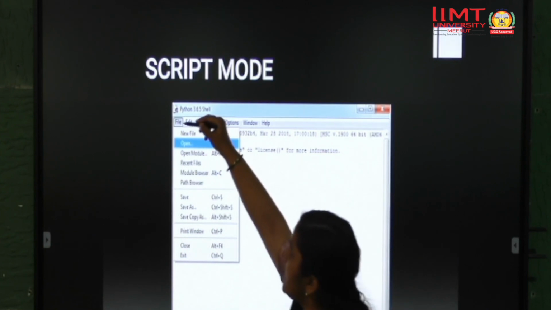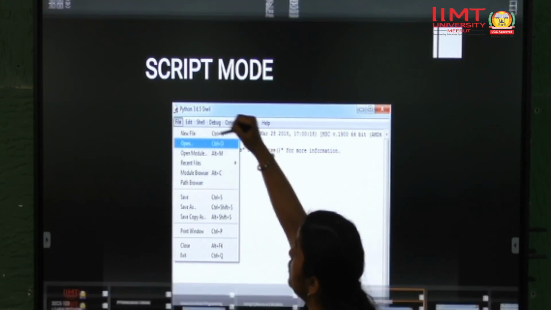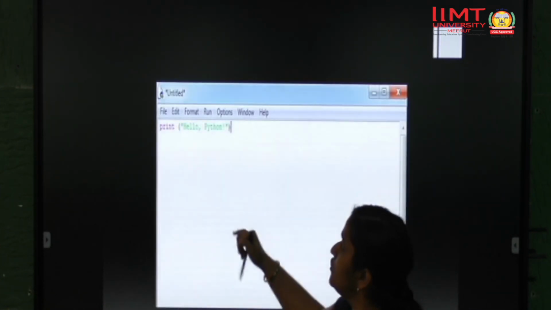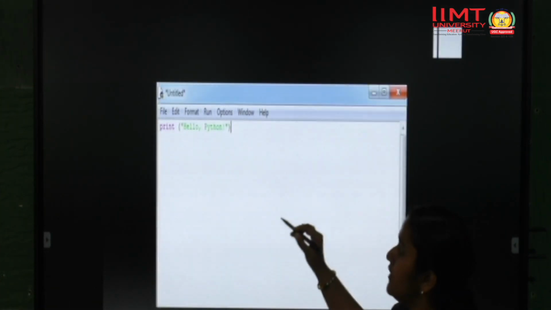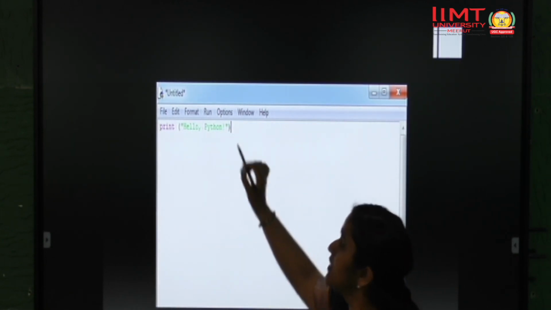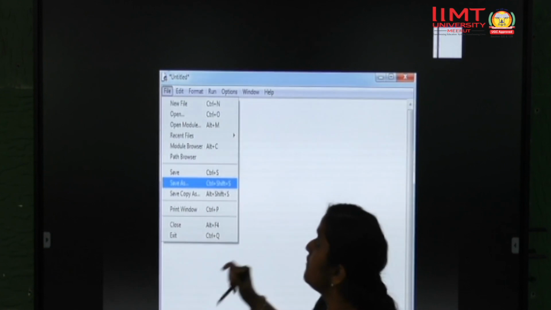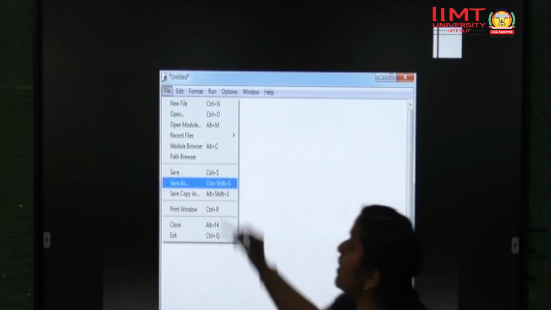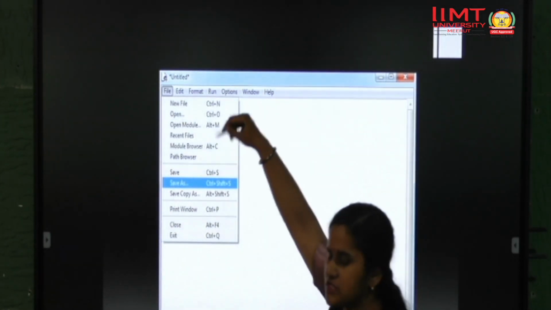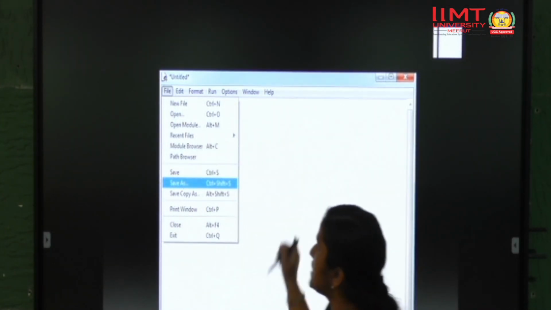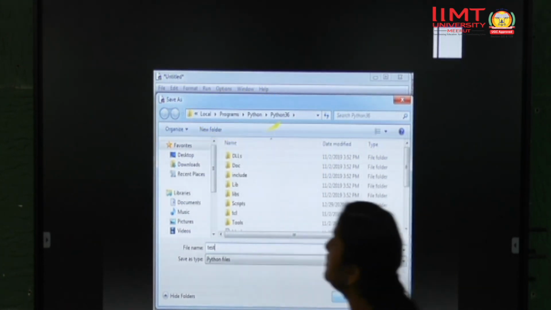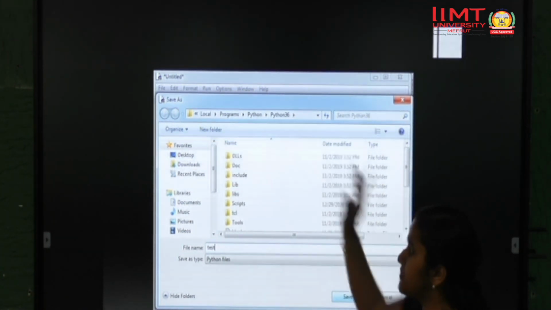How can you get script mode? Just click on the file button, click on new file. When you click new file, a new window like this will open. Here write print in brackets hello comma world, that's it. To run this, first you have to save this file. So again click on the file menu of this new script mode window. Click on save as. By default let the path be, don't change this path. If you want you can change it, but still let it be.